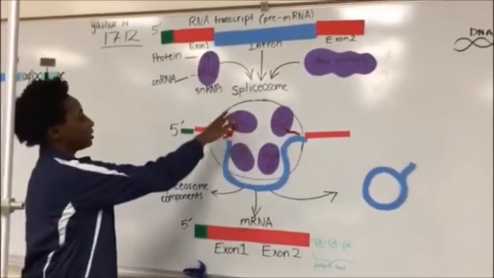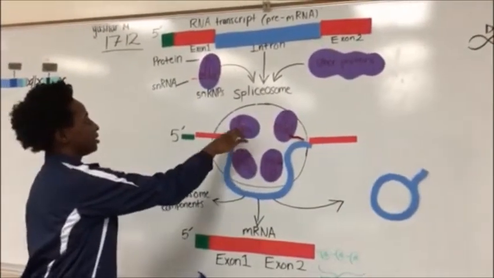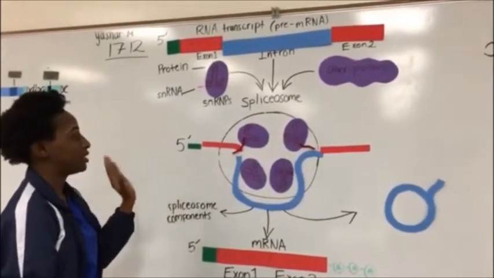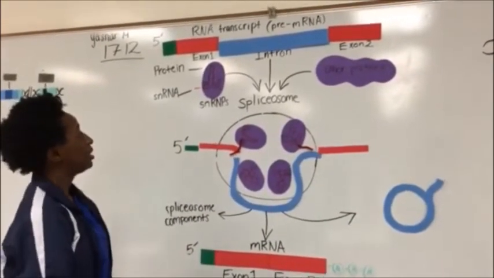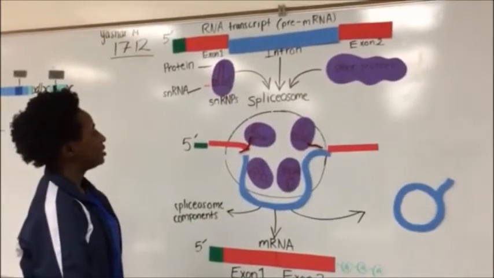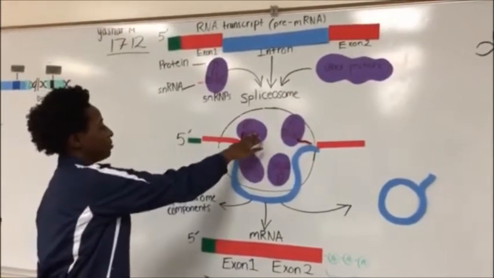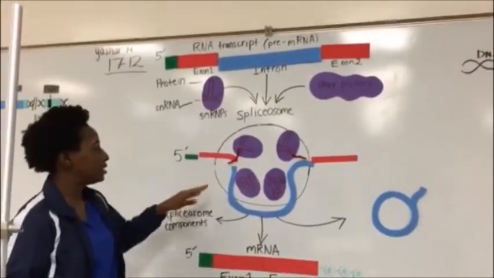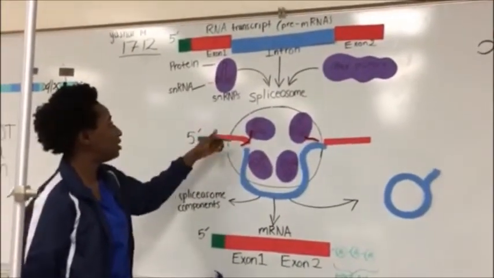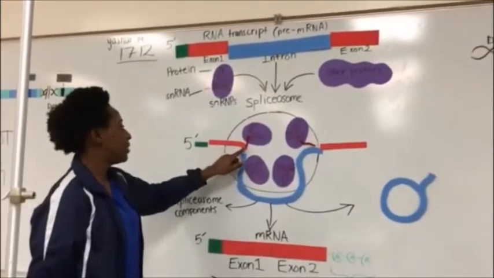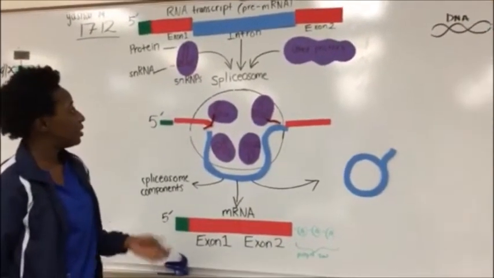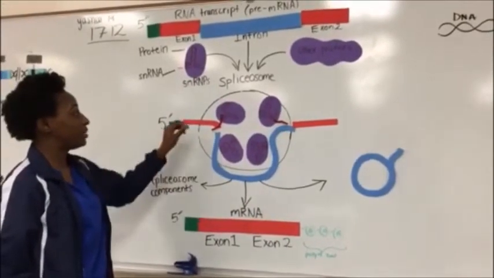And so the spliceosome consists of small RNAs called snRNPs, and it's a complex of proteins and the snRNPs. And so what it does is the small RNAs recognize the splicing site on the intron as they base pair with specific sites on this intron. And so they also catalyze the splicing reaction.